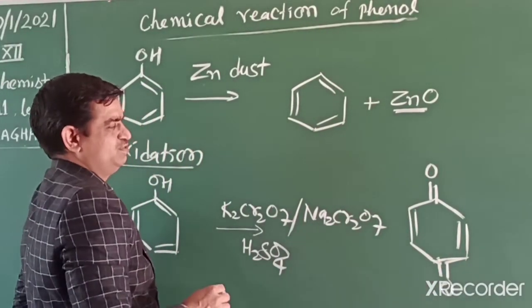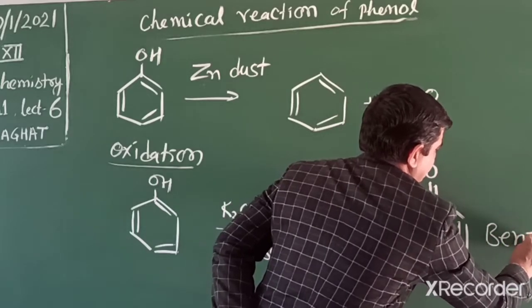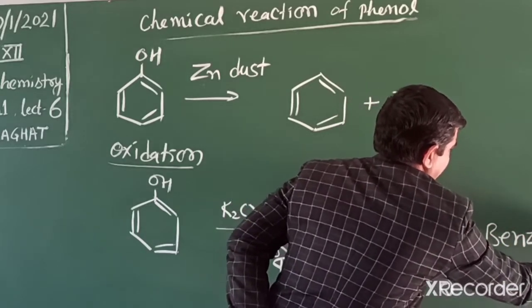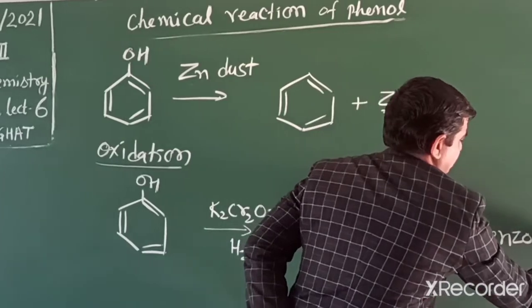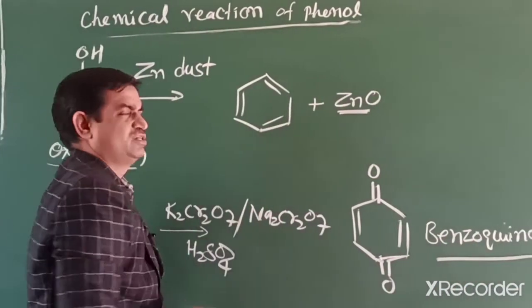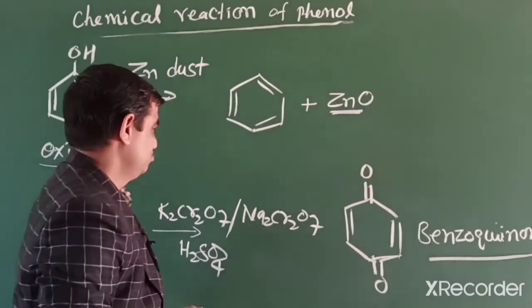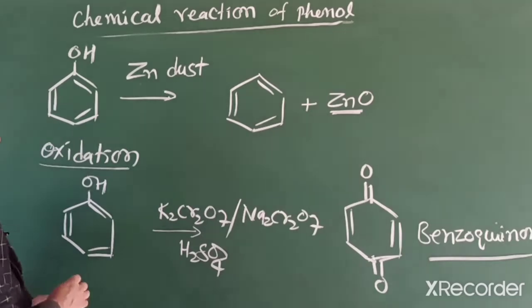That ketone is known as benzoquinone. This compound is a colored compound, due to the conjugation, and this is a very important reaction.